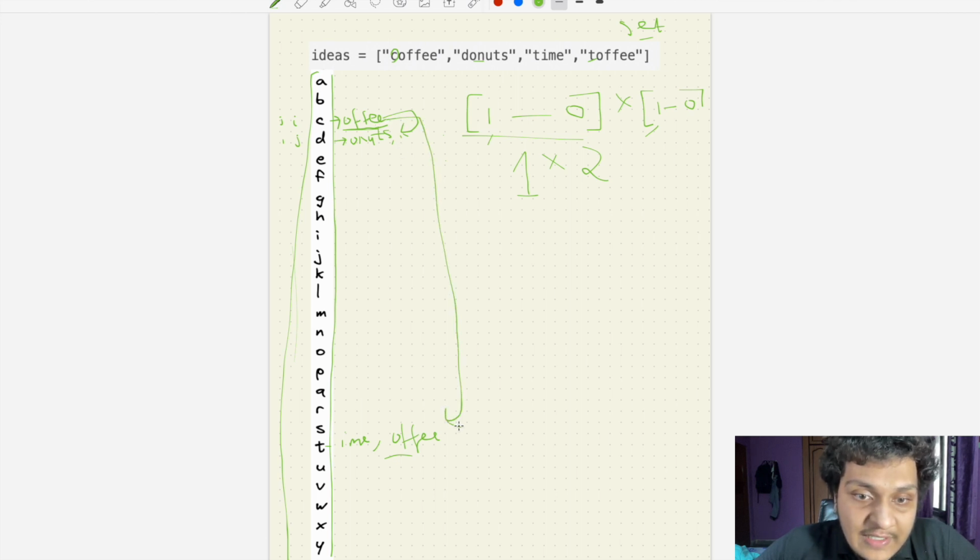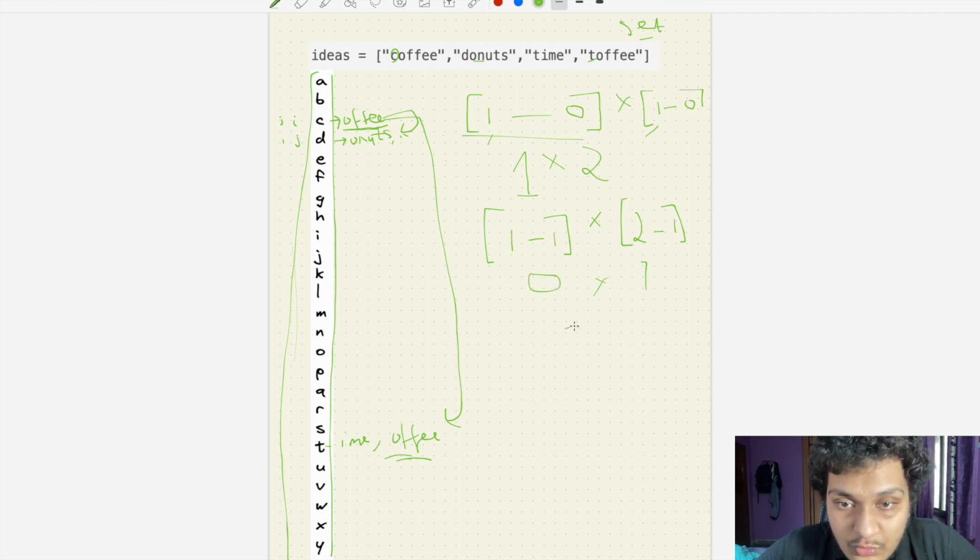coffee will go here, and you see, if we have a duplicate here, so what will we do? We'll do first size is equal to 1, and how many duplicates do we have? We have only one duplicate. So we'll do minus 1 and multiply, and we say 2 minus 1. What are we finding here? 0 into 1, so it is equal to 0. So we cannot find any unique valid approach here, so it will be 0. So the distinct value is equal to 2 from this case, and here it will be 0.